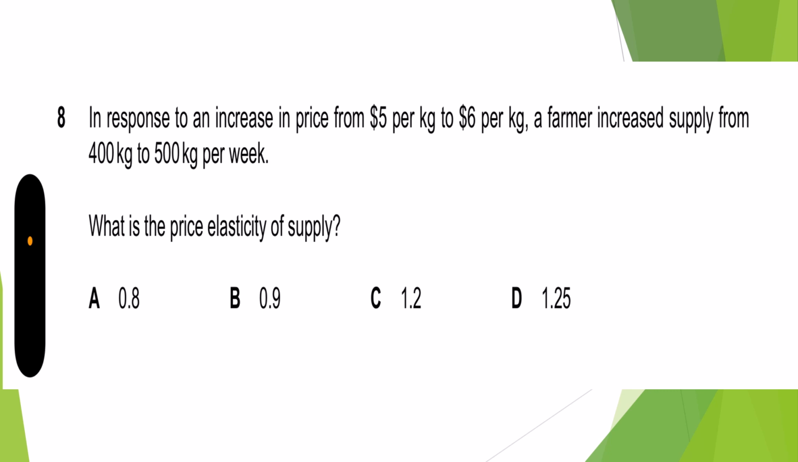Next, in response to an increase in price from $5 per kg to $6 per kg, a farmer increased the supply from 400 kg to 500 kg. So what is the price elasticity of supply?